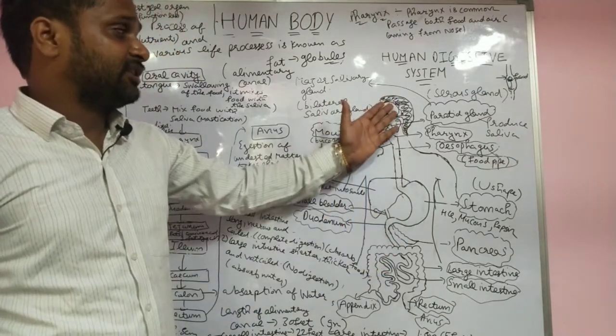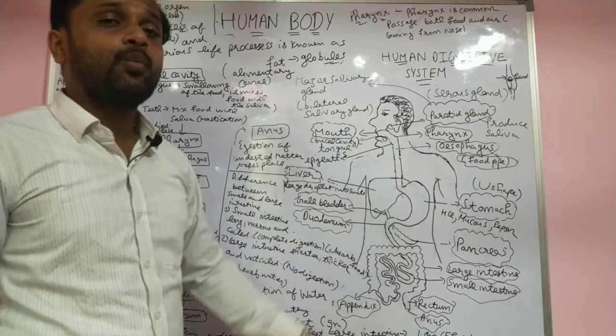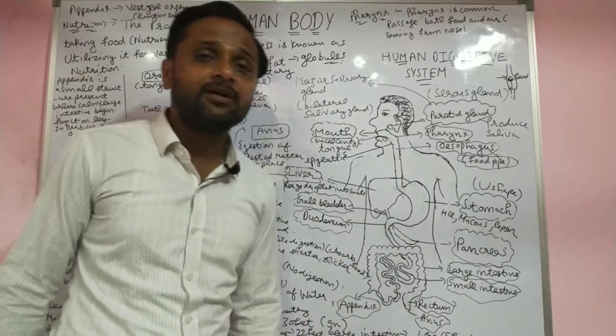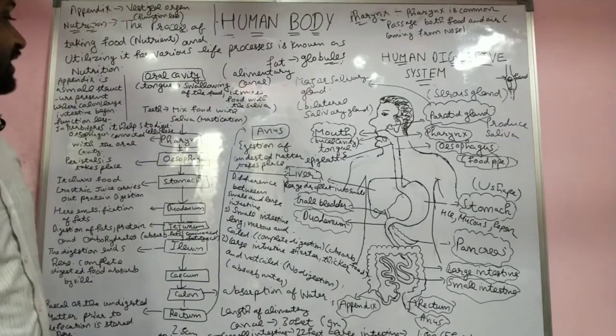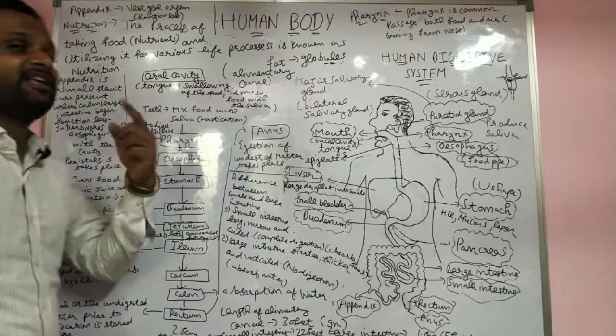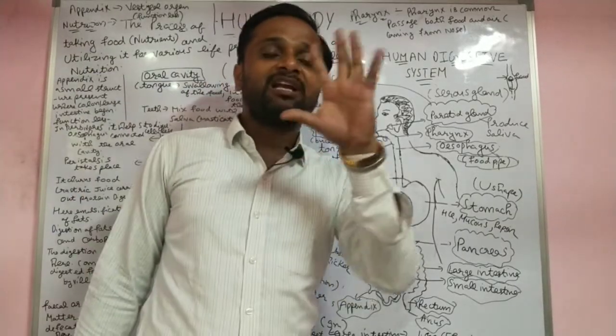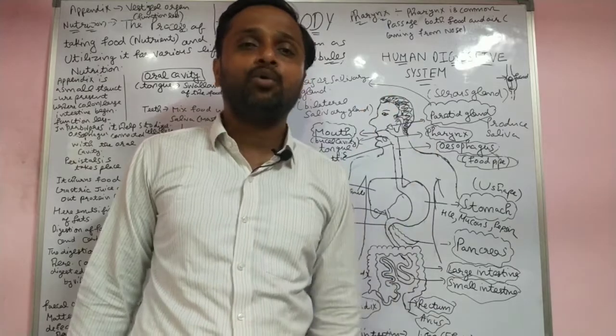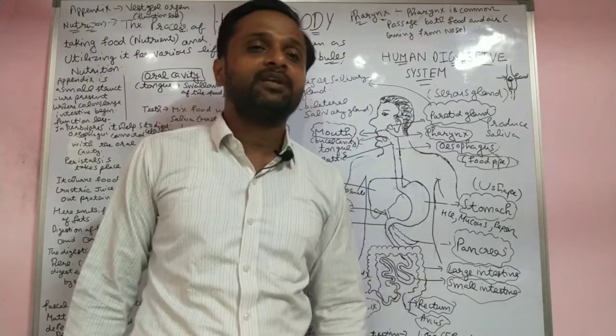So this is the digestive system. I will explain the digestive system one by one, how digestion takes place in our body. Let us start with the first part, that is the oral cavity. The oral cavity is also called the buccal cavity, or the mouth cavity.